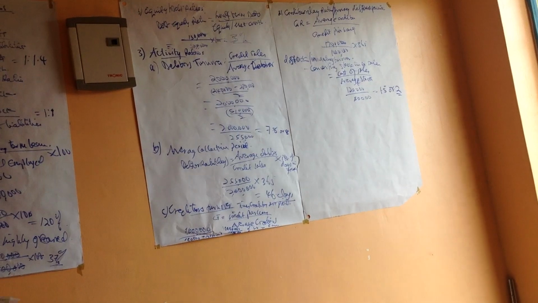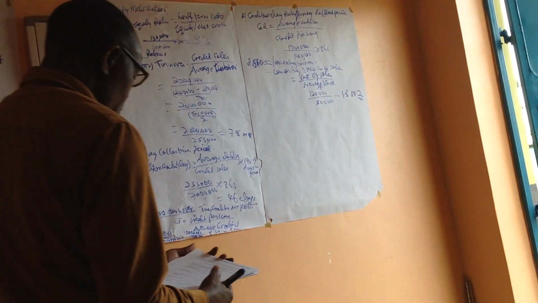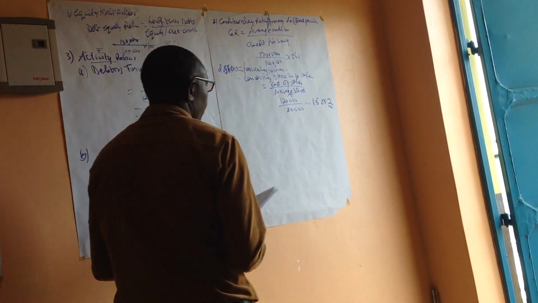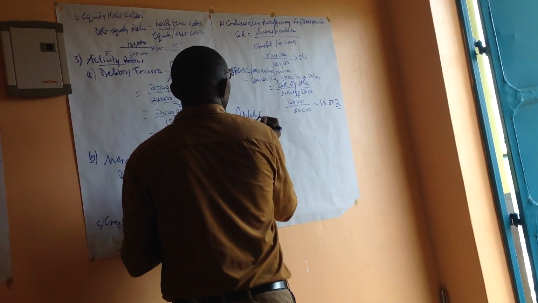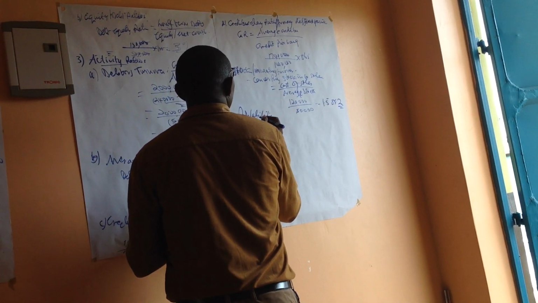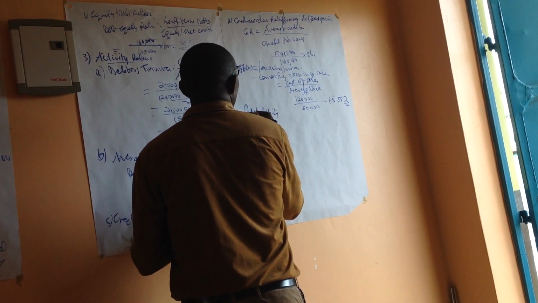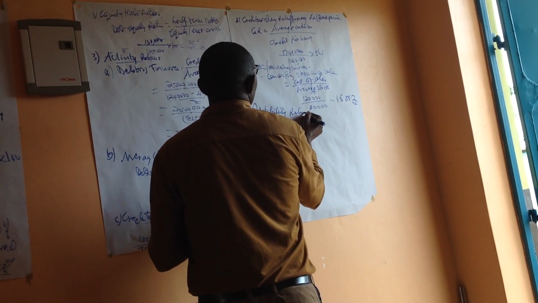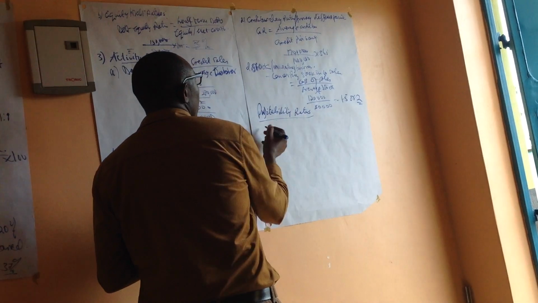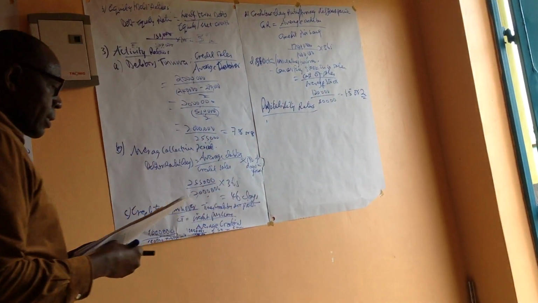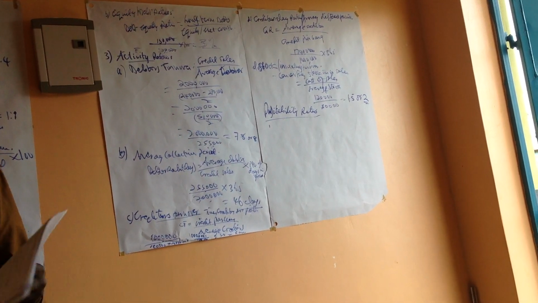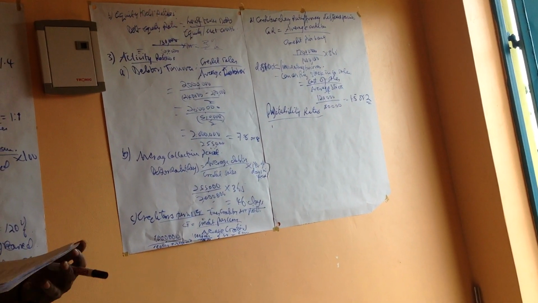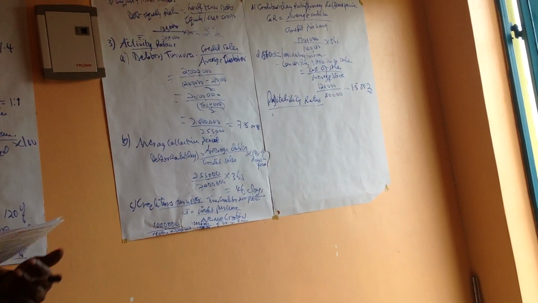Profitability ratios. Now, under profitability ratios, we have several. I said this is measuring the ability of the firm to generate higher profit based on the value of the assets and also the stocks or resources that they have.